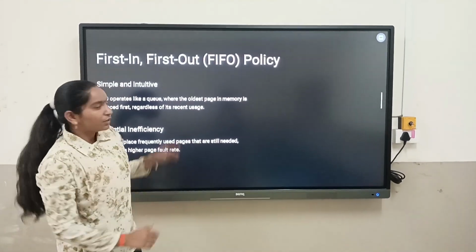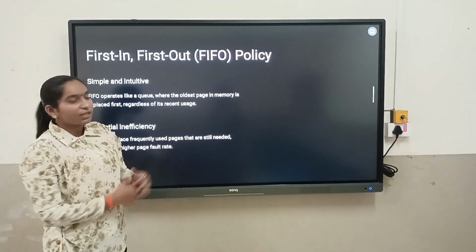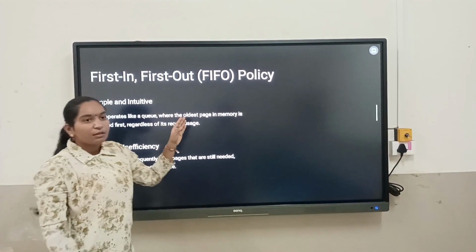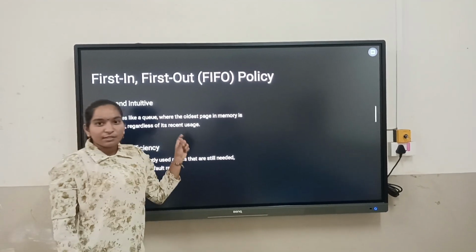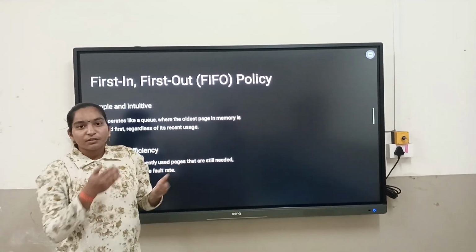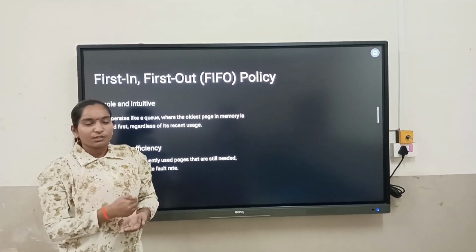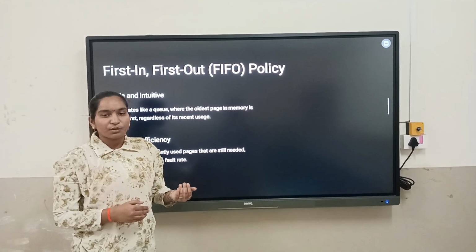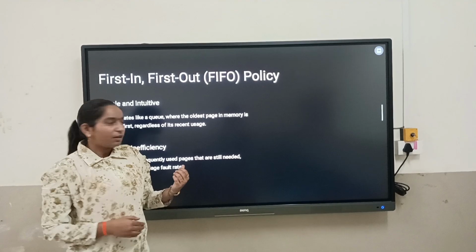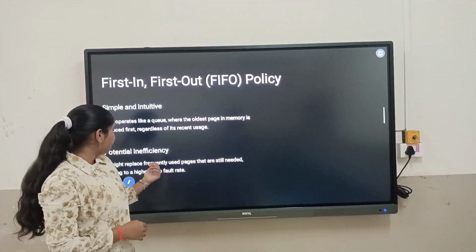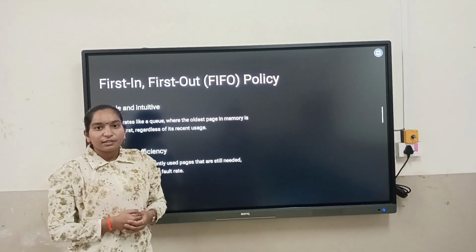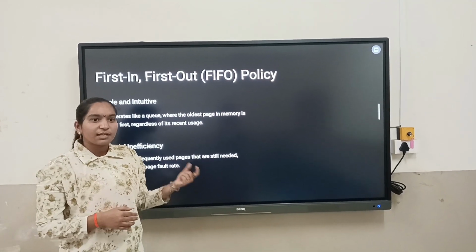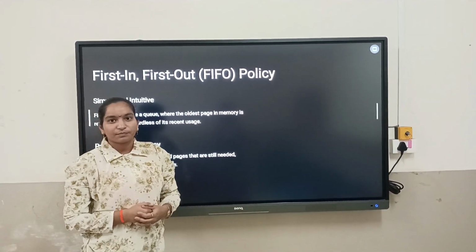Let us see the first type of page replacement policy, that is FIFO. The full form of FIFO is first in, first out. As per the name, in this page replacement policy, the first page which arrives in the memory is replaced first, and this leads to high inefficiency and a higher page fault rate. That is why it is not more efficient than the other two policies. Let us see the next two policies.